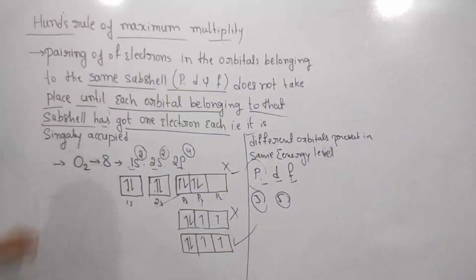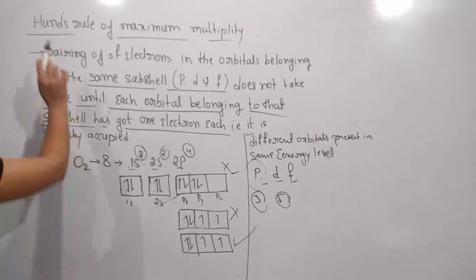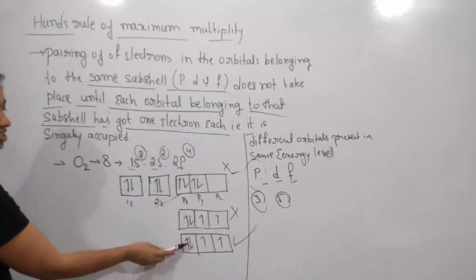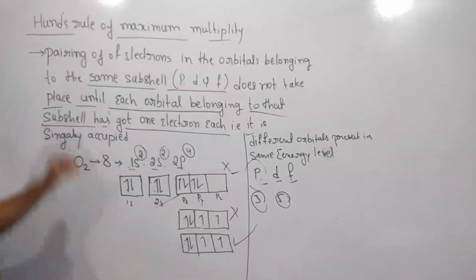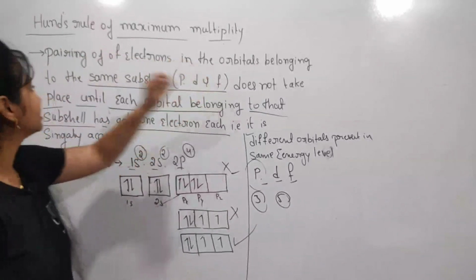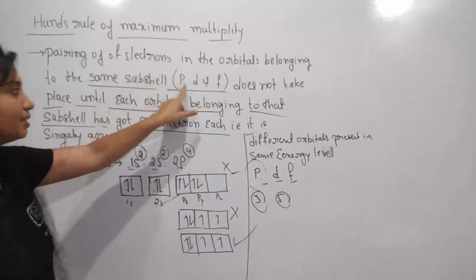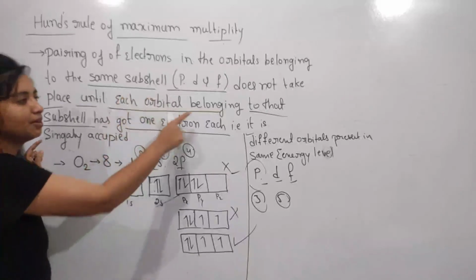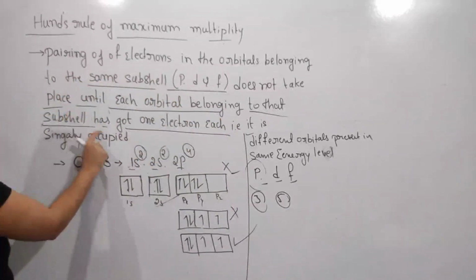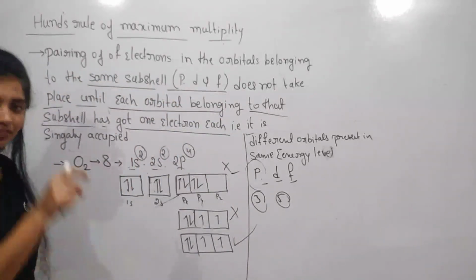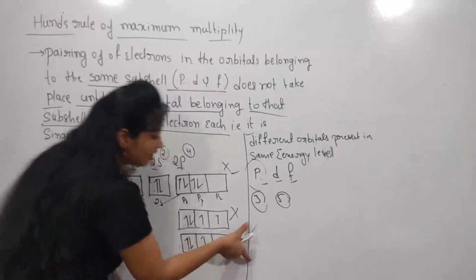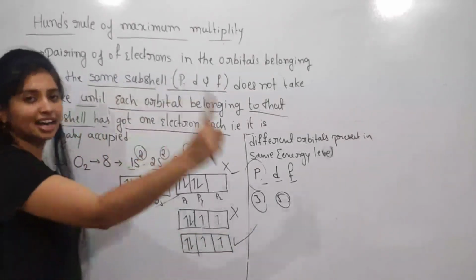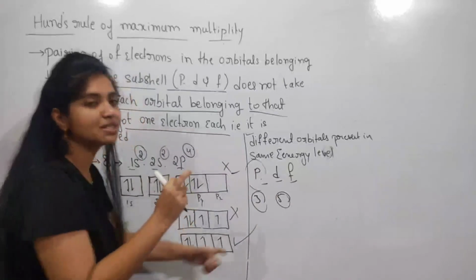So see here what the statement says. Once again I wish to read it: the pairing of electrons in the orbitals belonging to the same subshell p, d, f does not take place until each orbital belonging to that subshell has got 1 electron. First, these subshells are filled by 1 electron each, with the same spin.